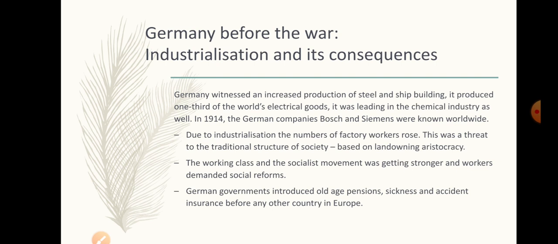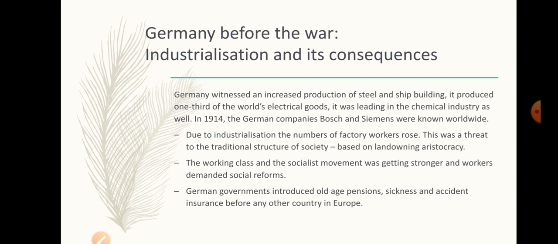Industrialization and its consequences. Germany witnessed an increased production of steel and shipbuilding. It produced one third of the world's electrical goods. It was leading in the chemical industry as well. In 1914, it's very interesting that the German companies Bosch and Siemens were known worldwide.